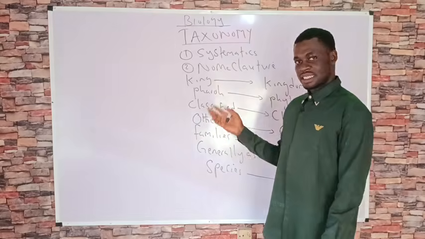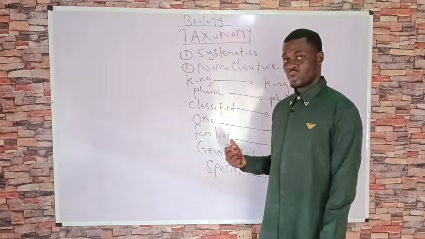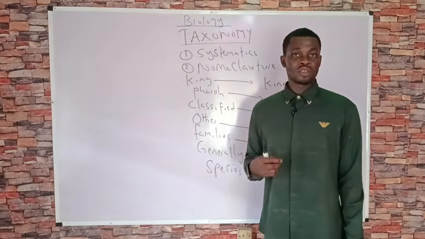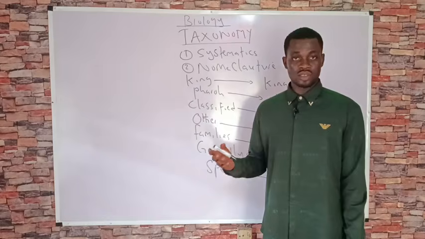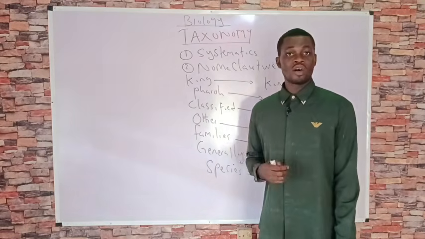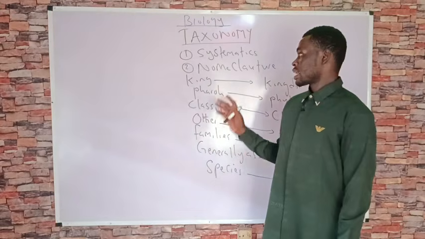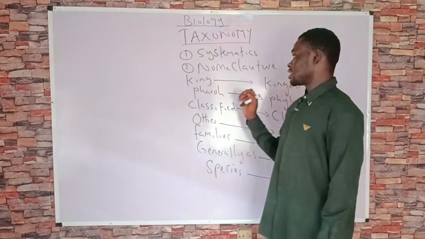One of the earliest individuals that attempted to classify taxonomy was Aristotle, but the modern method of classifying taxonomy was based on the work of Carolus Linnaeus. Therefore, Carolus Linnaeus is often known as the father of taxonomy. Keep in mind that taxonomy has two major branches, systematics and nomenclature.